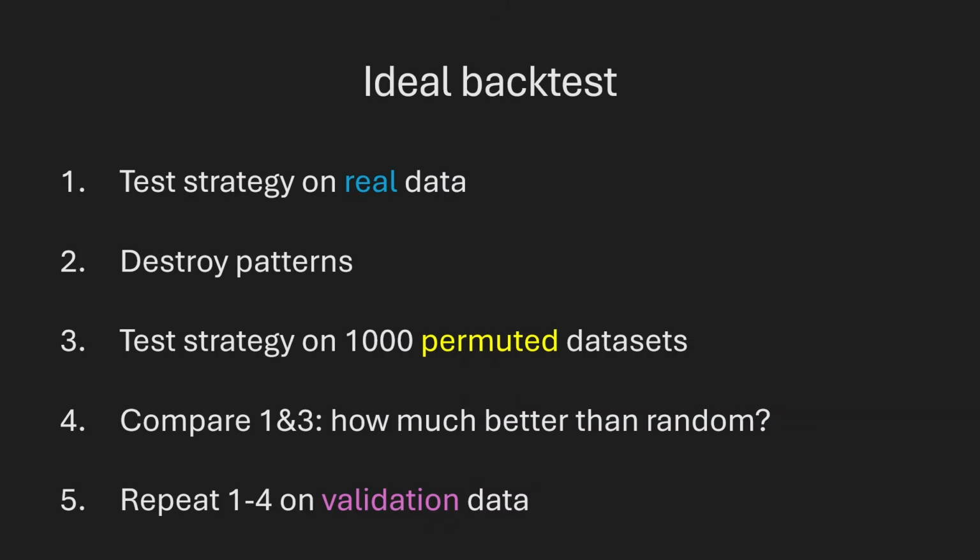And for the astute listener, yes, it's technically still possible that a bad strategy could pass the permutation test on both the training set and the validation set, but this is extremely rare. In my personal experience, selection bias is almost never an issue when using this setup. The permutation step is really good at filtering out false positives, so most bad strategies don't even make it to the validation step. So let's put all of this into practice by retesting the random strategy from the beginning of the video, but this time we'll use permutation testing.